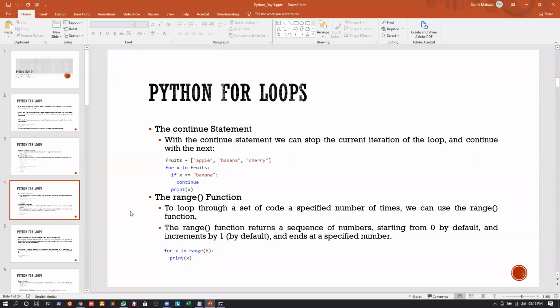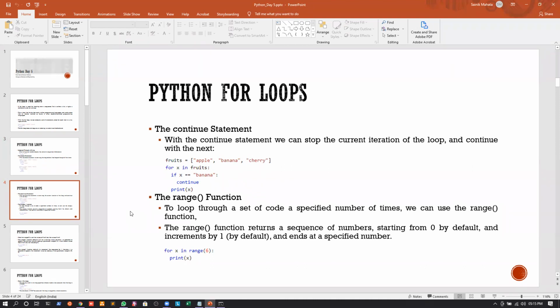Now again, in the case of the while loop, we had encountered the continue statement. Just a second, students. So again, why do we use a continue statement? With the continue statement, we can stop the current iteration of the loop and continue with the next. Okay. So what do we mean by a continue statement?